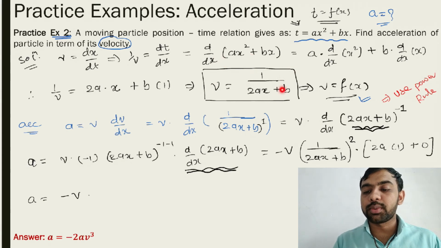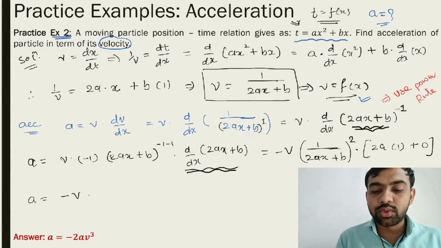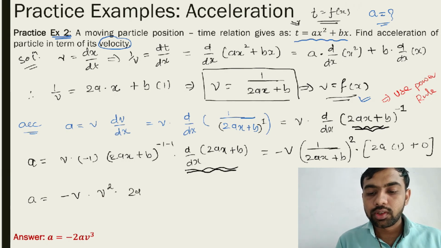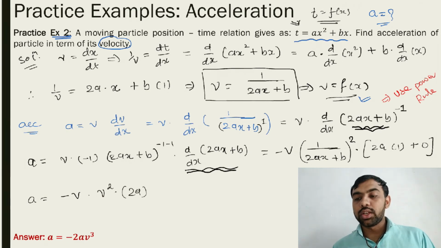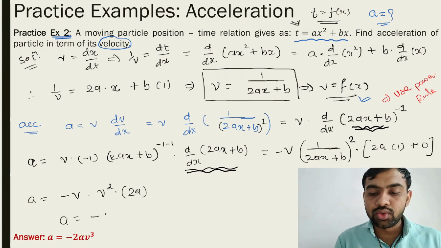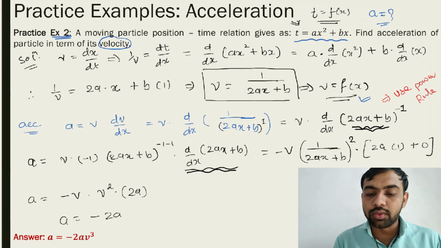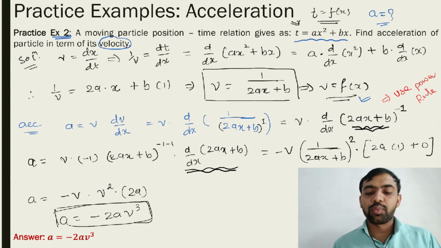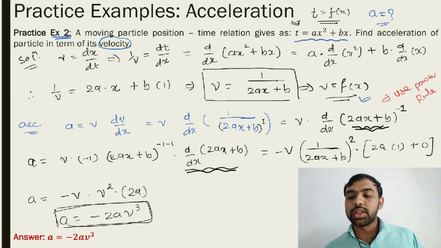So replace this 1 upon 2ax plus b by v. So the answer is v square into 2a into 2a. a is equal to minus 2a into v raised to 1, v raised to 2, total v raised to 3. So a is equal to minus 2a v cube. By this way we get the final answer.